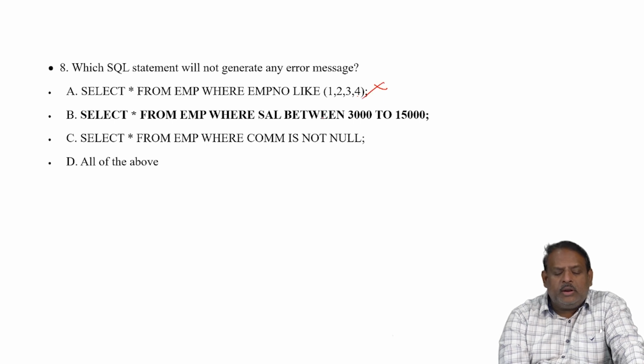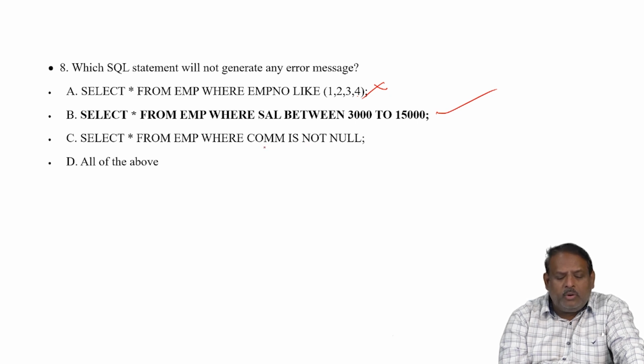One ruled out. Select star from employee where salary between 3,000 to 15,000. This seems a valid answer. Select from EMP where COM is not null. This also seems to be correct, but we don't know what this COM is. It might be commission, COMM. It is a column name here. But if this COM is present in this table, it is valid. If not, it is not valid.